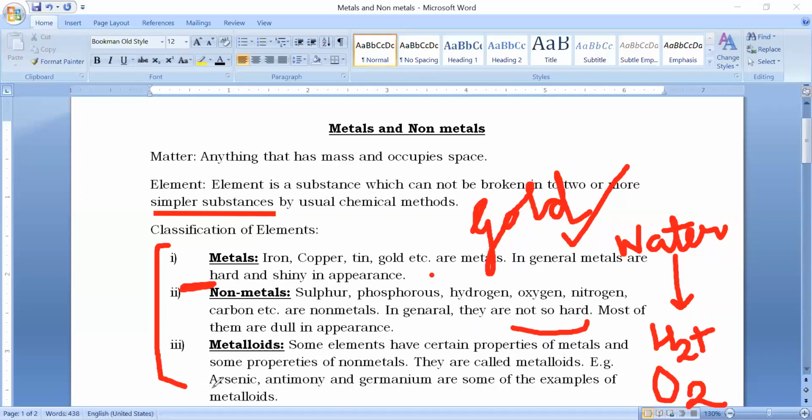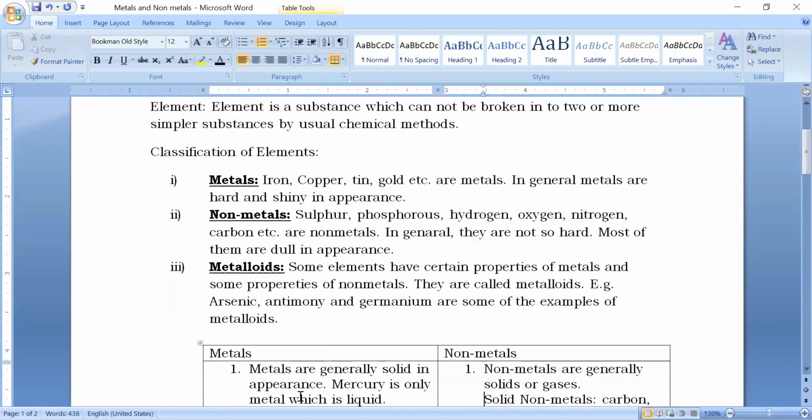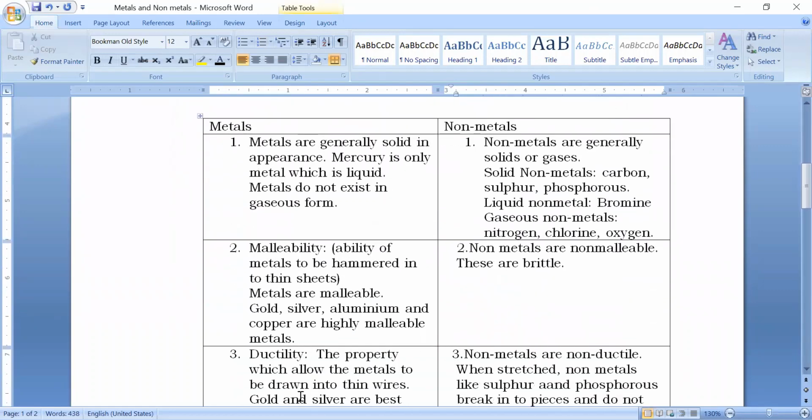This is important for you to learn. So arsenic is metalloid, antimony is metalloid, and germanium is metalloid. Right. Then we come to the next part of this chapter. That is, we will be discussing physical properties of metals and non-metals.